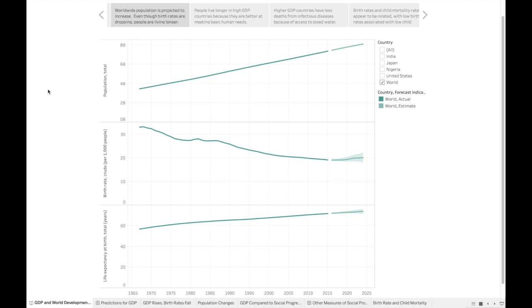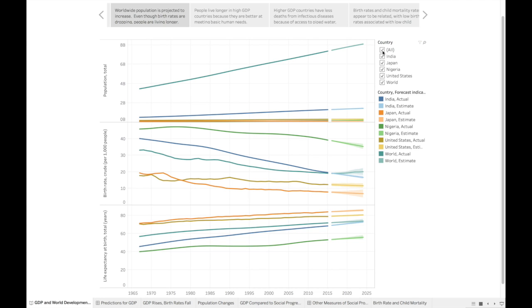Tableau forecasted that the world's population will increase to over 8 billion people by the year 2024. How is this possible, given the historical trend of decreasing birth rates? The answer is that life expectancy is increasing.